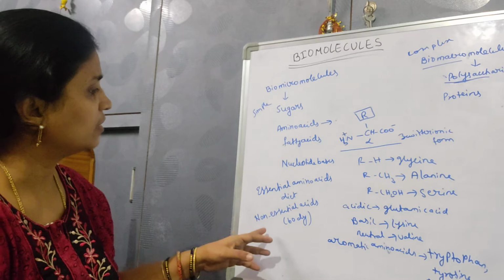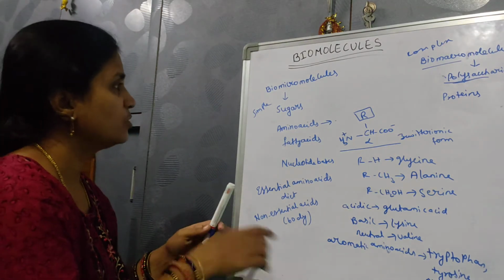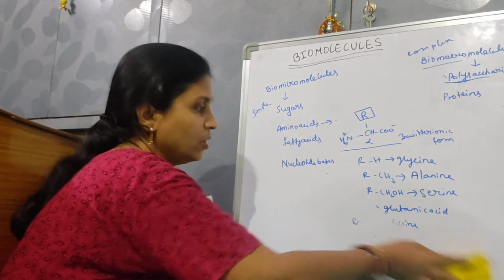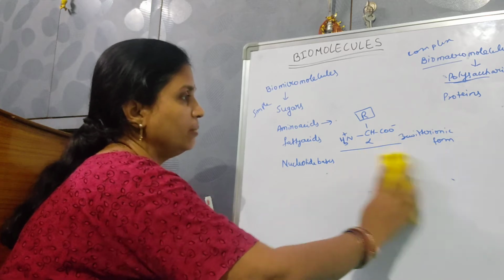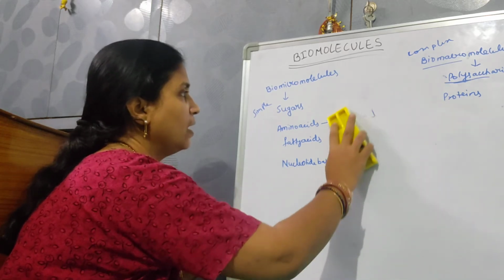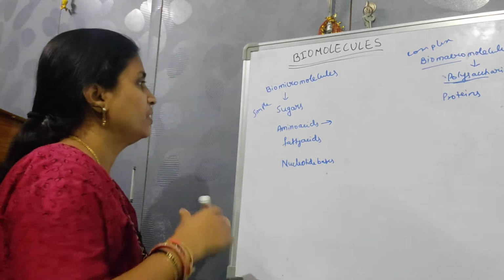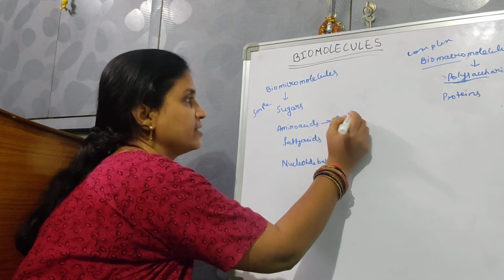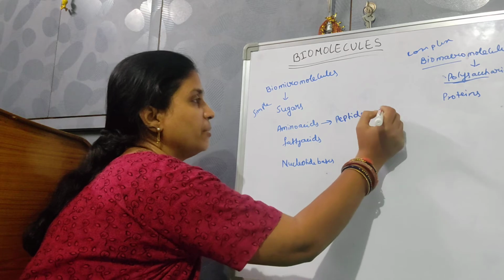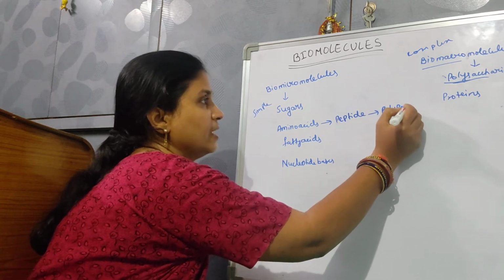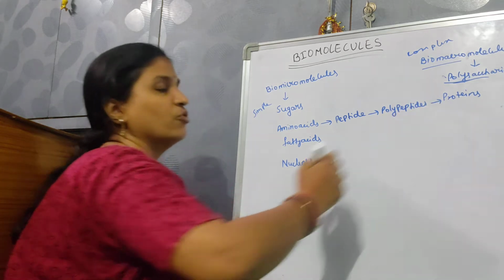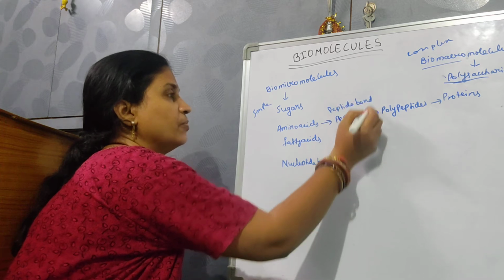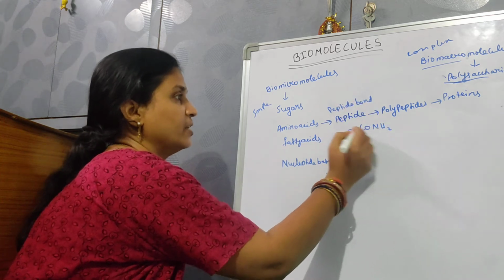Then coming to the proteins part. These amino acids are going to combine with each other and form proteins. The amino acids form peptides, peptides form polypeptides, and the polypeptides together form proteins. What type of bond is present here? Peptide bond. A peptide bond is present here.